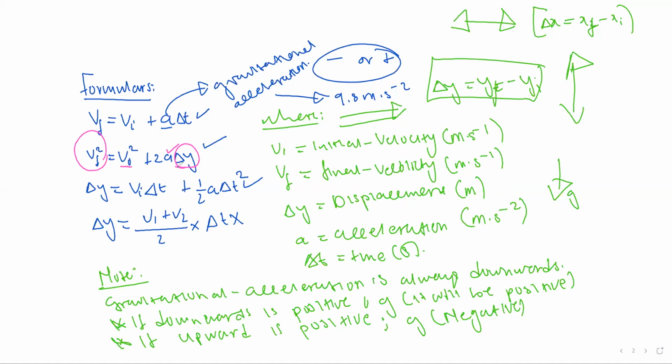Which formula is better? We cannot use this formula because here we don't have time. This one we don't have time also, this one we don't have time. Then we can only use this one.